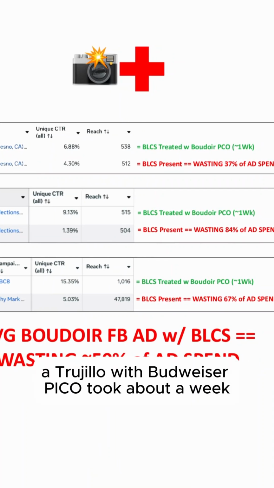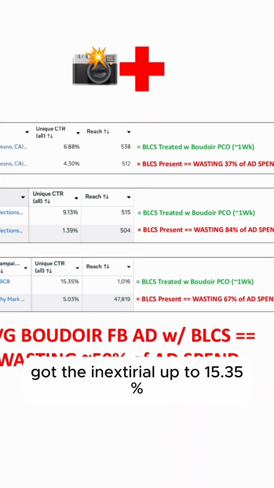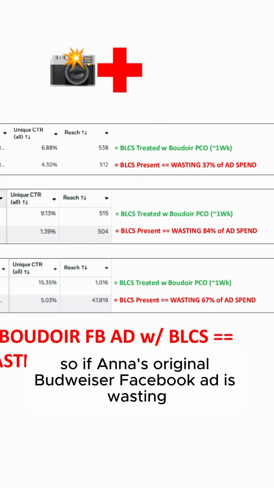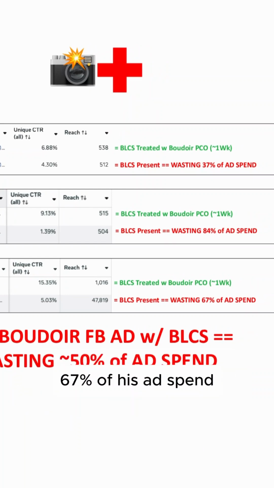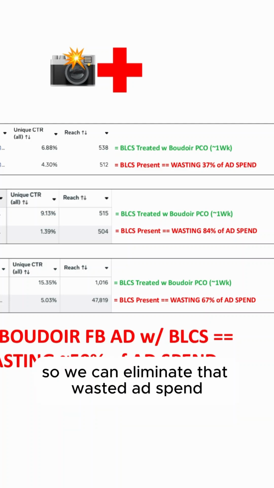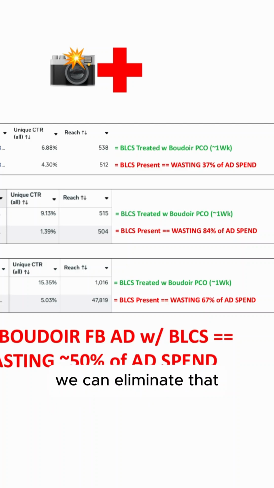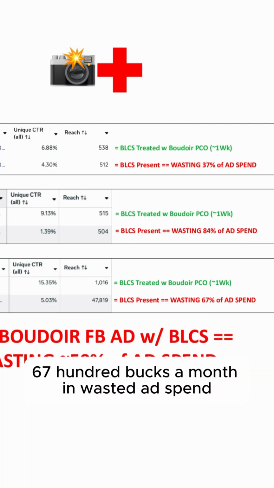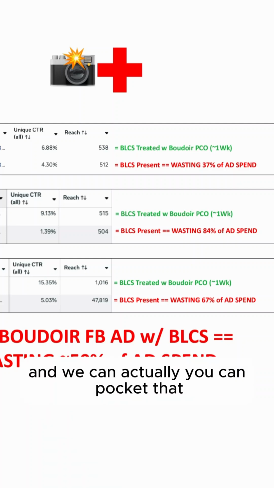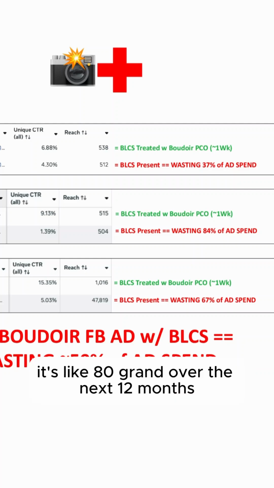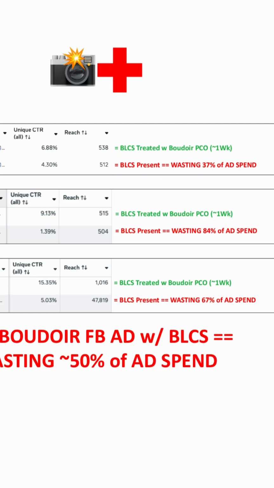Treated with Boudoir Pico, it took about a week and got the unique CTR all up to 15.35%. So we found out his original Boudoir Facebook ad is wasting 67% of his ad spend. So we can eliminate that wasted ad spend. If you're spending 10 grand a month in Boudoir Facebook ads, we can eliminate that 6,700 bucks a month in wasted ad spend, and you can pocket that. It's like 80 grand over the next 12 months. It's kind of like a phantom bonus.